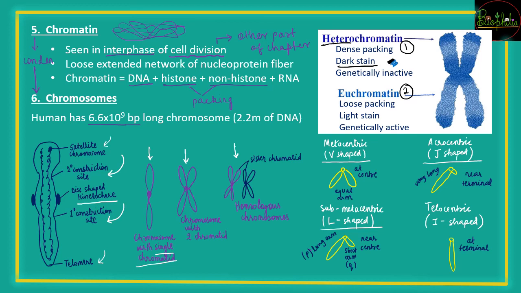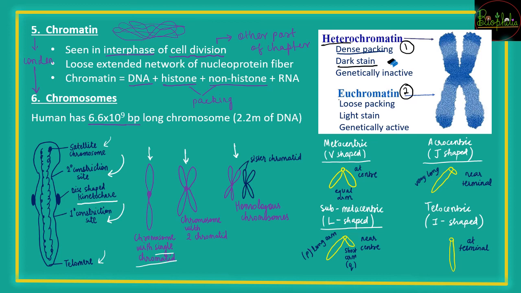So why did it stain dark? Because वहाँ पे बहुत ज़्यादा density थी. It was very densely packed in that region, and once the chromatin is densely packed, वहाँ पे कोई activity नहीं हो रही है. Now what is the activity of the chromatin? That is to have replication. So replication नहीं हो रहा है, that means there is genetically inactive site. So that is heterochromatin, the darker area of the chromatin.